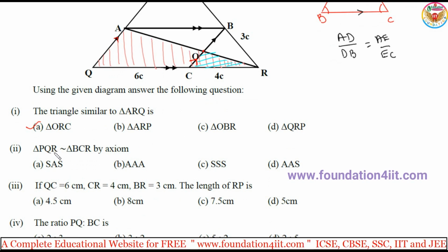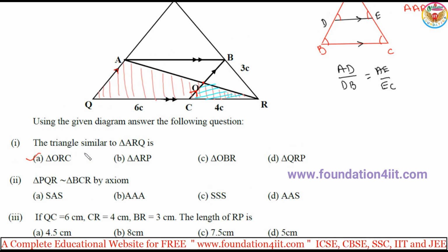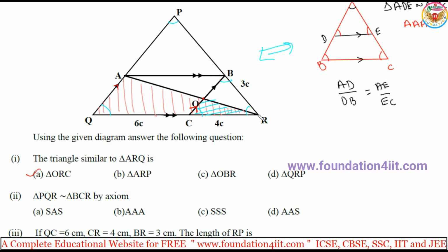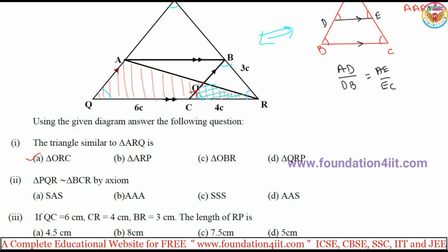And next, PQR is similar to BCR. PQR is this total triangle. BCR is one of the parts. So angle R is common, and these two angles are the same. These two angles are also the same, because it is the same diagram, just reversed. R should be on top, here A is on top now. That is a triple A. Angles are the same, so triple A axiom.